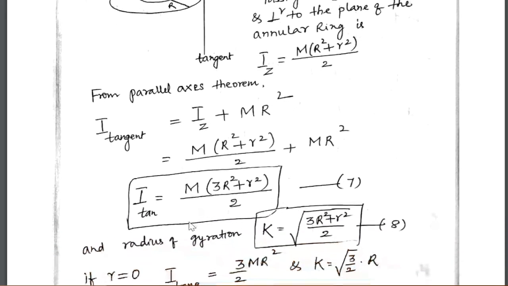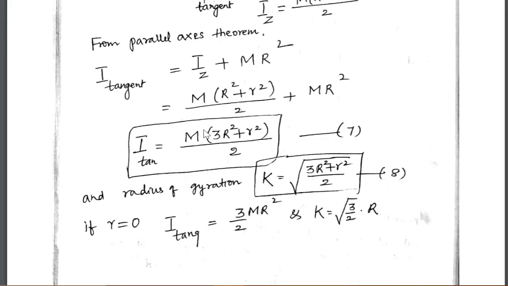And if we substitute for Iz, it is m(R square plus r square)/2 plus mR square. Simplifying, we get I along the tangent equals m(3R square plus r square)/2. So equation 7 gives you the moment of inertia of an annular ring about a tangent which is perpendicular to the plane of the ring.